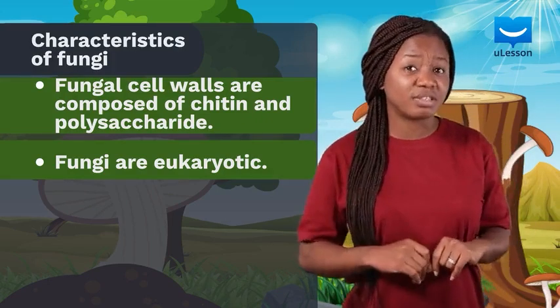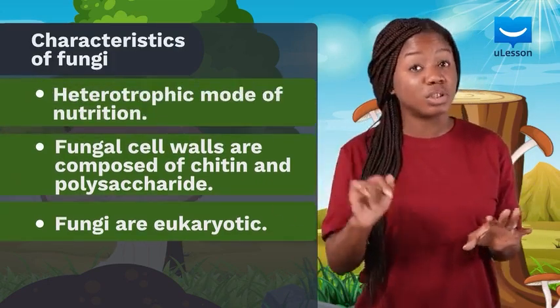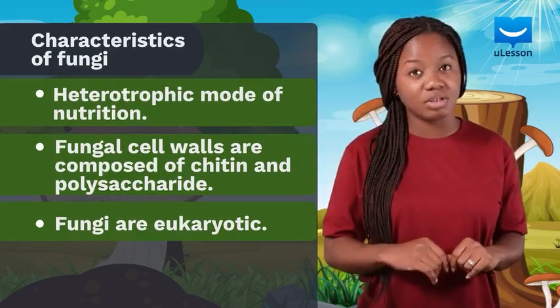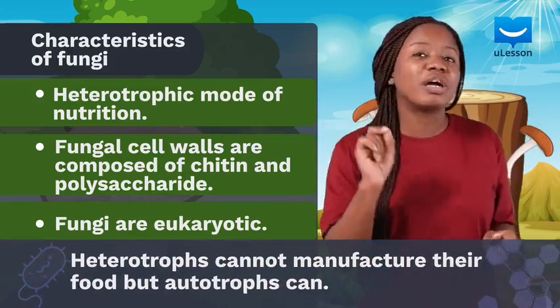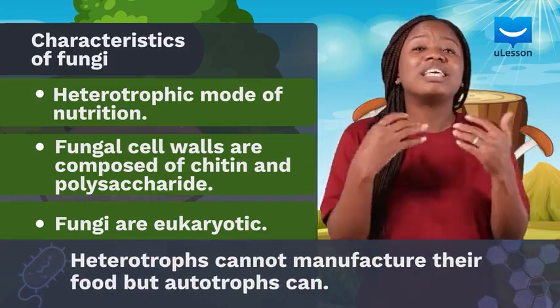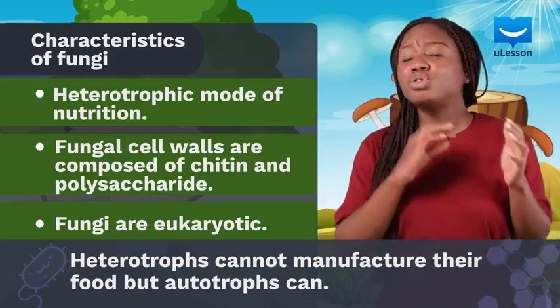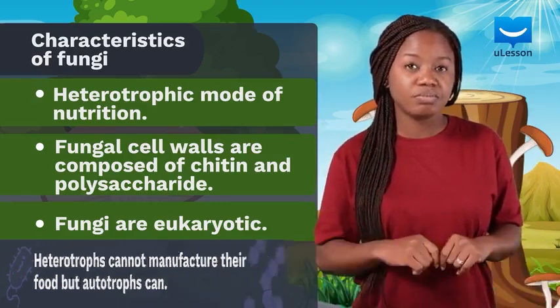Here's another big difference. Fungi exhibit a heterotrophic mode of nutrition, unlike plants, which exhibit an autotrophic mode of nutrition. I believe that you remember that a heterotroph cannot manufacture food but depends on taking in food from other organisms and other sources. But an autotroph, like a plant, can manufacture food for its use.